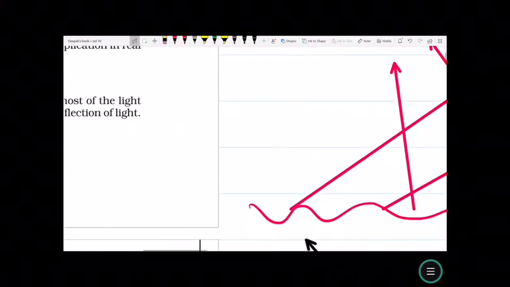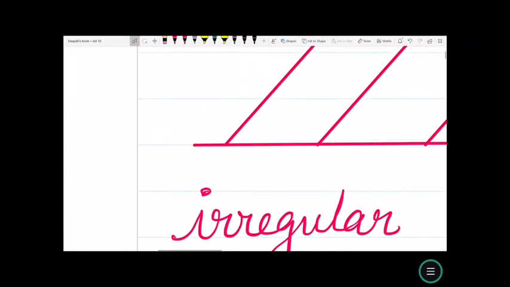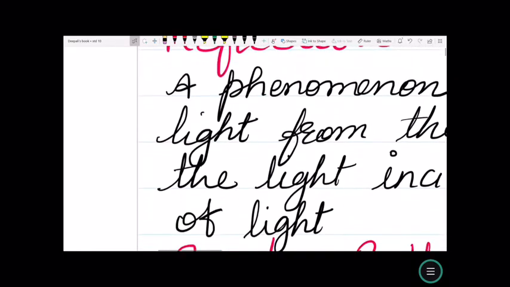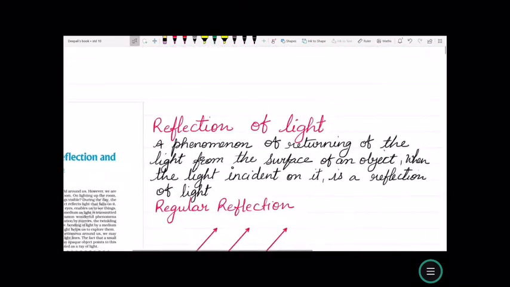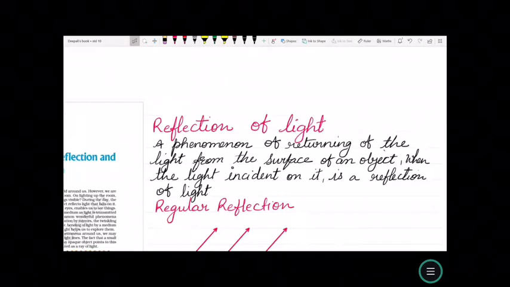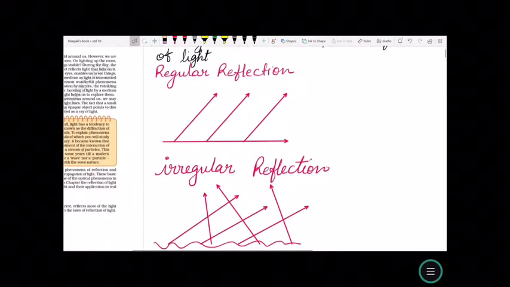So, what is reflection? Reflection is a phenomenon of returning of the light from the surface of an object when the light is incident on it. Now, there are two types of reflection, the regular reflection and irregular reflection.